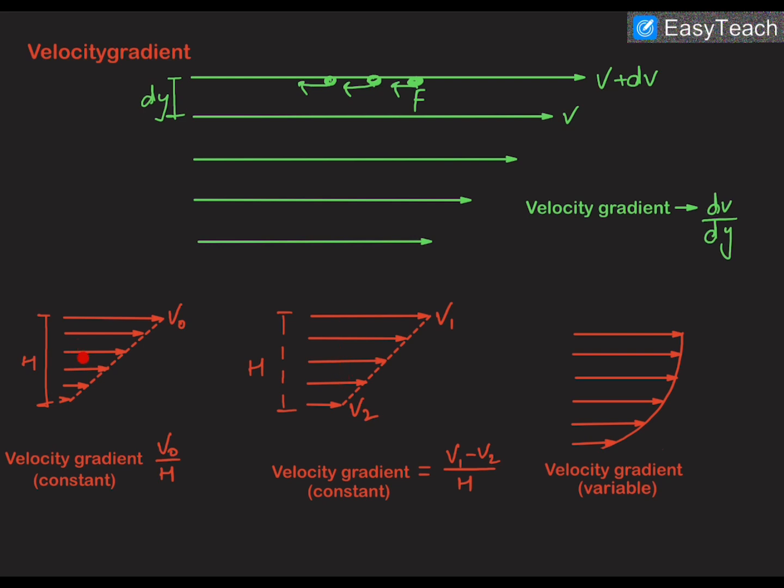So velocity gradient for these two flows is constant, but for this flow it is variable. As we move in the upward direction, velocity gradient will increase. If we move a distance of dy here, the change in velocity is dv, but if we move a distance of dy here, the change in velocity might be 2 dv, because velocity gradient is variable.